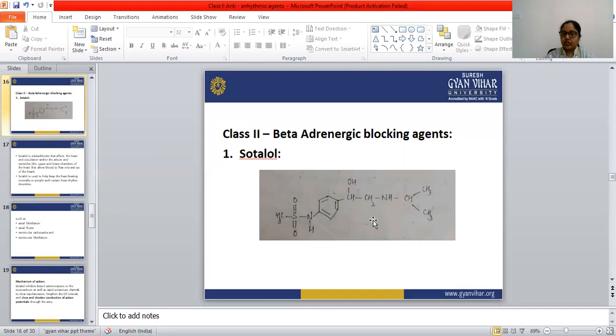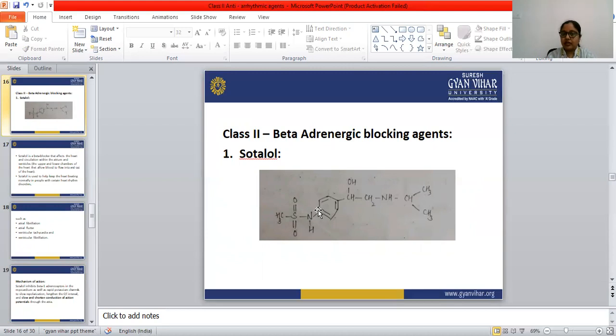Look at the structure of sotalol. The main ring structure is a benzene ring. An ethanol group is attached to this benzene ring, and the ethanol is connected with an amine group, which is connected with propane.